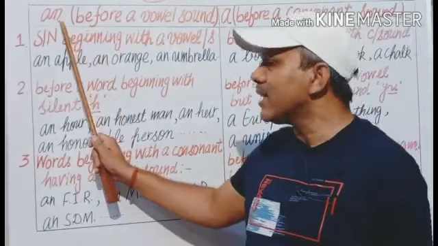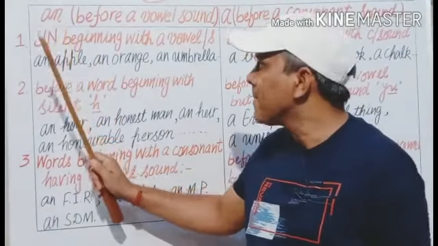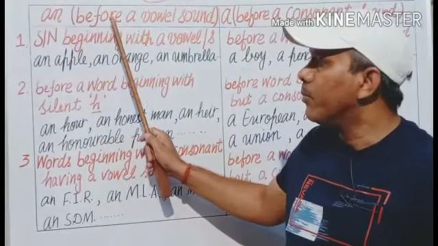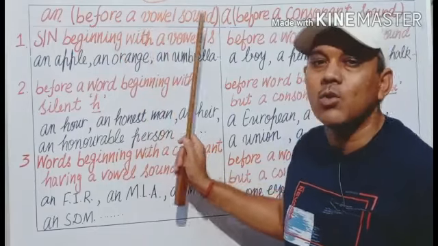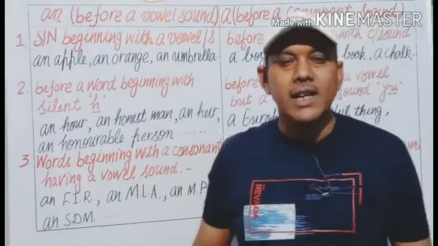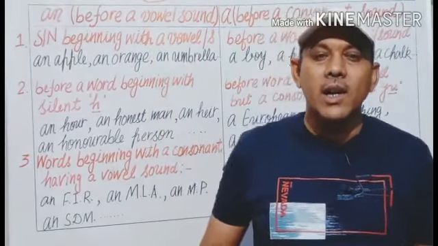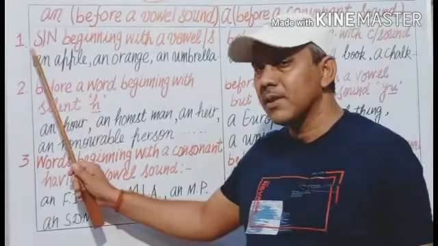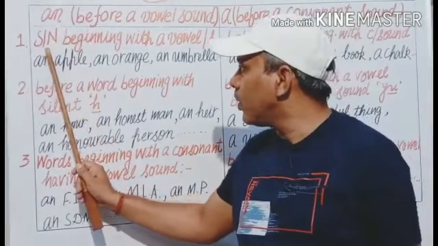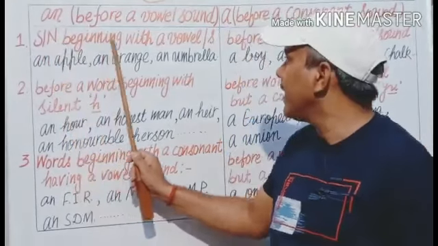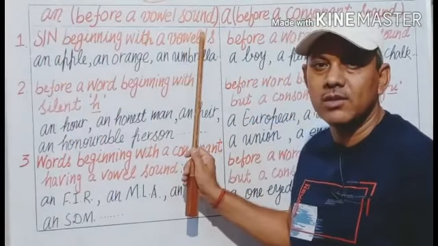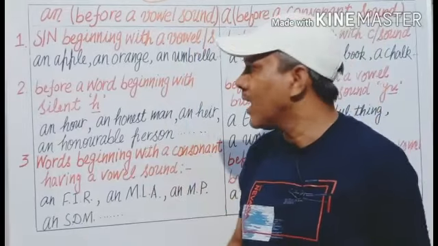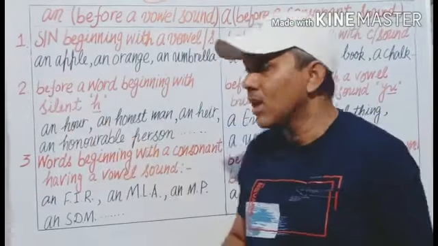Now, let us take the example of an. An is used before a vowel sound, or you can say before a word beginning with a vowel sound. First, it is used before a singular noun beginning with a vowel sound. For example, an apple.